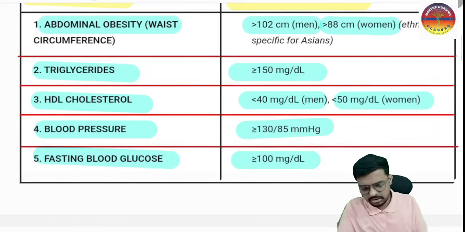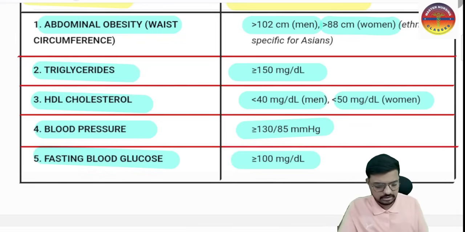Okay, so in the question, the fasting blood glucose level was 130, which is more than 100. So we can say high fasting blood glucose, that is the hyperglycemia of diabetes. And in the question, 150/90 was the BP, so it is more than 130/85. So hypertension is there. Diabetes, hypertension, obesity, high bad cholesterol, low good cholesterol.